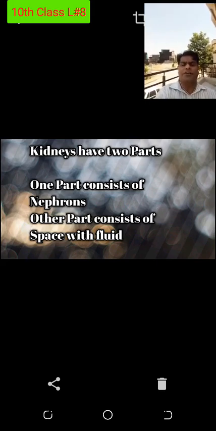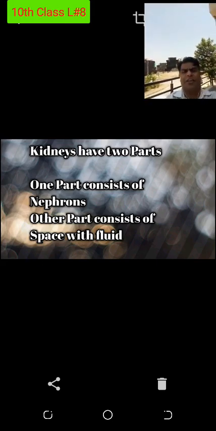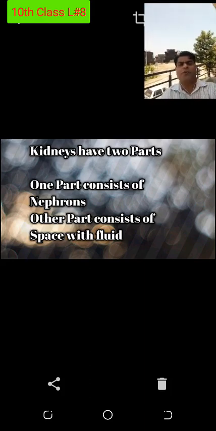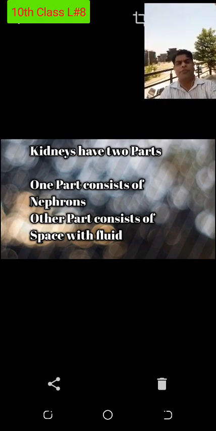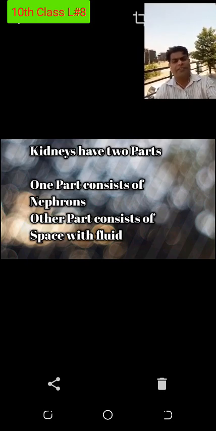Urea means it consists of more polar bonds. C double bond to NH2. I will write it in the next slide. Urea is more soluble in water. The liver will form the urea, and urea will be transported to the kidney by the circulatory system, and the kidney will just remove the urea from the blood.